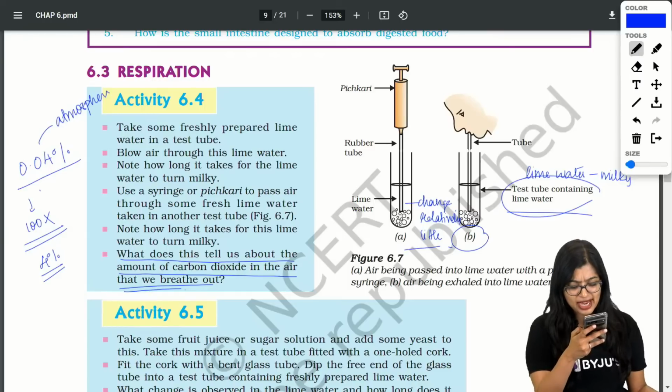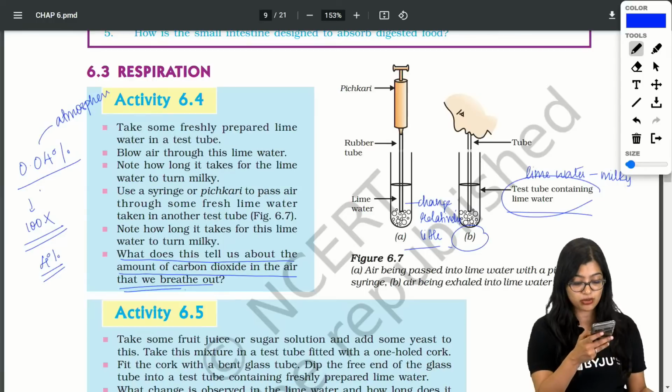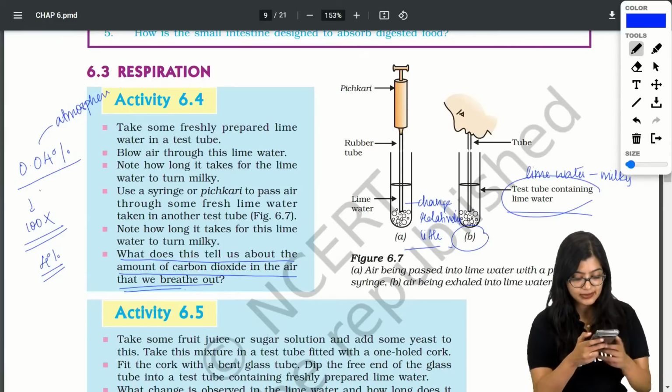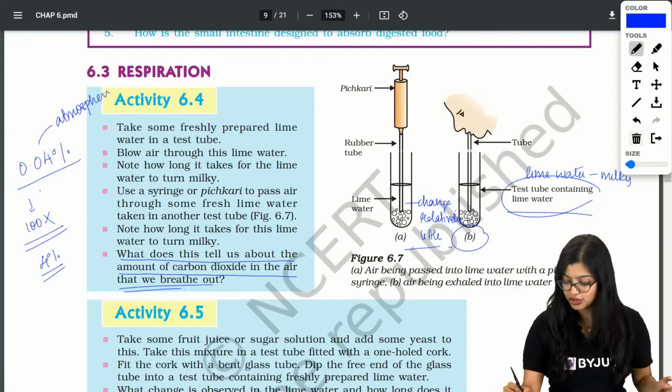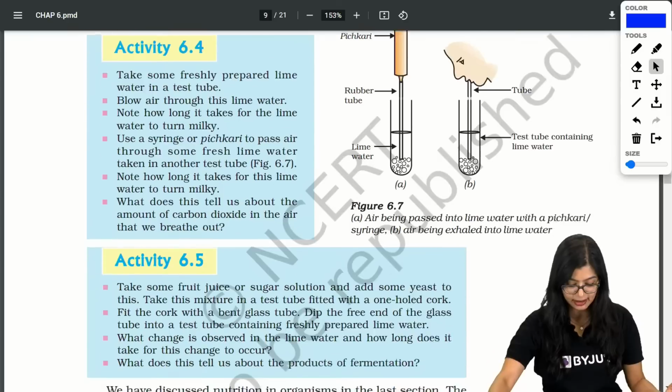Ma'am, I have a doubt in 6.3. You can ask me, but I explained 6.3 in detail, so whatever specific doubt you have, you can ask me. Yes, I will mainly teach in English only, so I'll give you a heads up now.